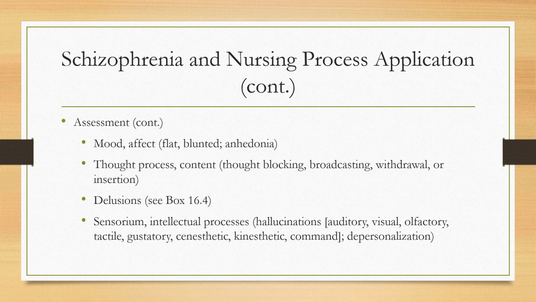We need to assess the patient's delusions to know what to expect and try and reorient the person to reality. Remember that we don't want to argue with a patient about their delusions. They're real to the person experiencing them. But we also don't want to agree with them. If the person is experiencing a persecutory delusion, they may act suspiciously on the unit and might make statements that someone is watching them. If the person has religious delusions, they may demand a Bible or other religious literature and talk about God talking to them.